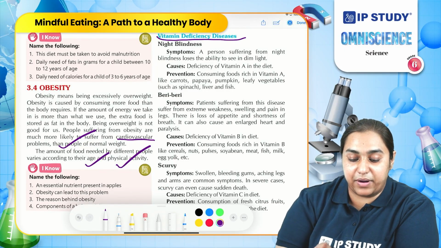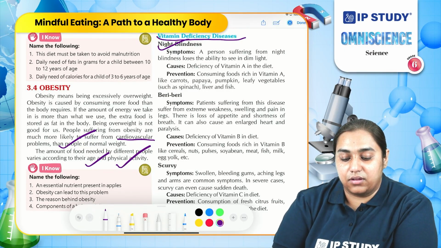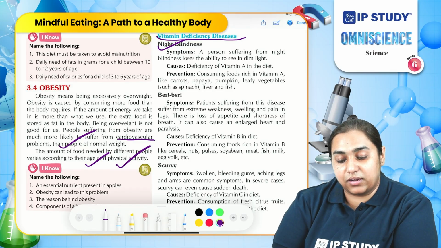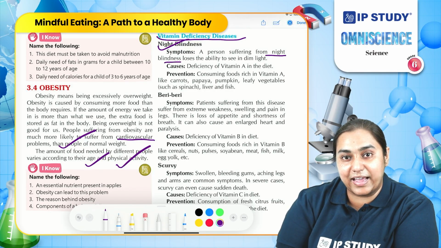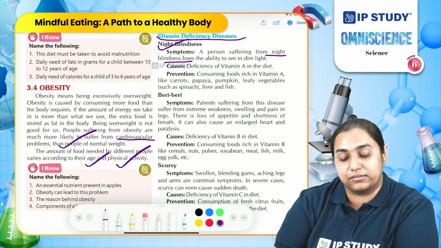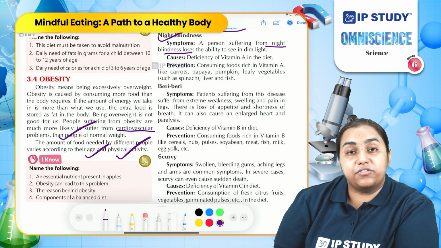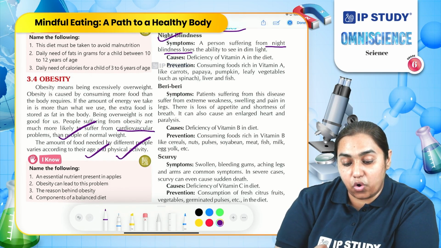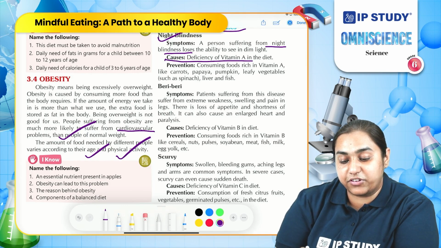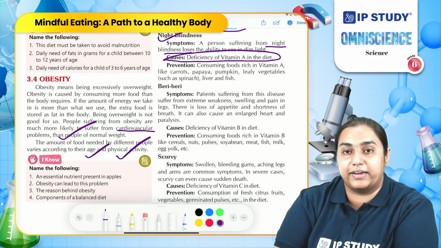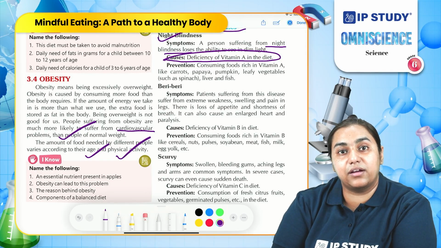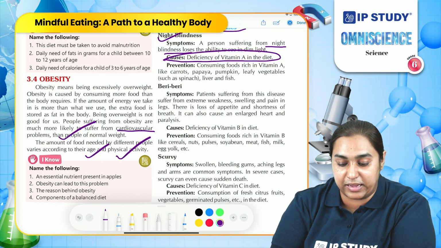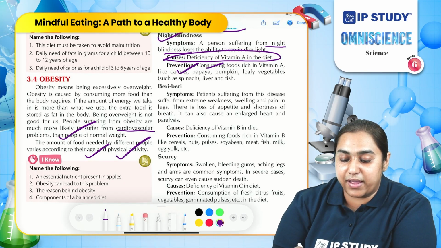First is night blindness. Night blindness is a condition in which persons find it difficult to see during the night time or in dim light. One of the main causes of night blindness is deficiency of vitamin A in the diet. How can we prevent this? We can prevent it by consuming food rich in vitamin A, such as carrot, papaya, pumpkin.